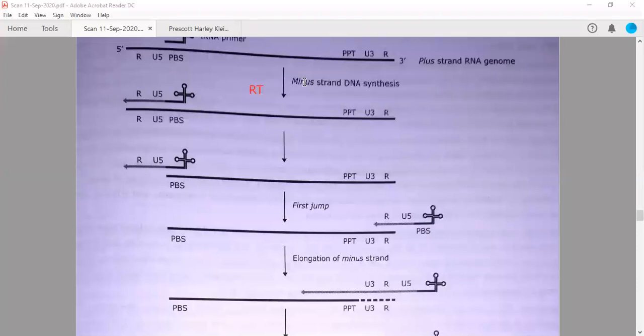With the help of reverse transcriptase, this will make a complementary strand of DNA. This function is known as RNA dependent DNA polymerase because it is using an RNA template.